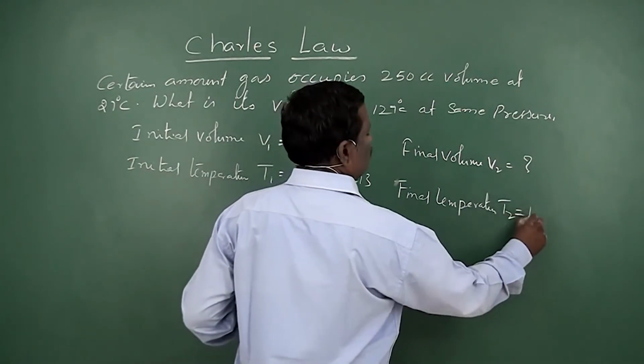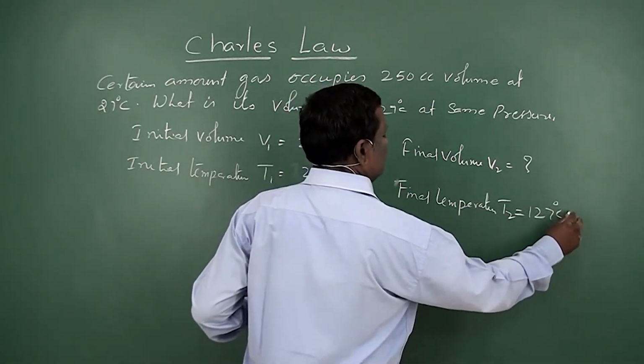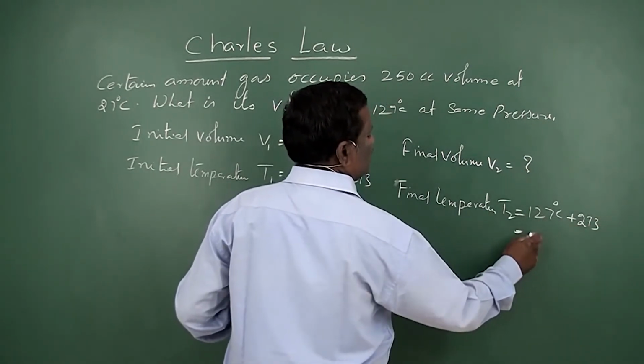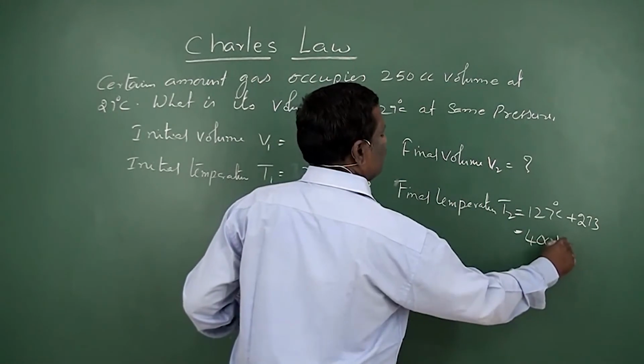T2 is equal to 127 degrees centigrade. Here also, immediately you have to add 273. So 273, this will be 400 K.